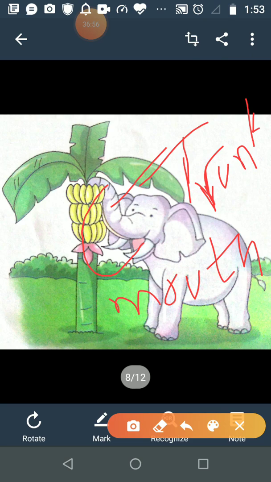And one more picture I show you, student. This is the picture of a frog. Did you know, student, a frog has a long sticky tongue for catching its prey.